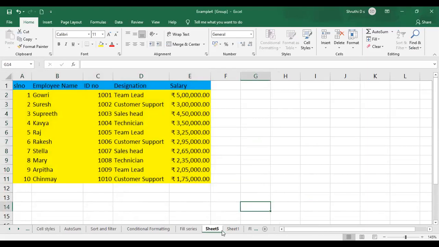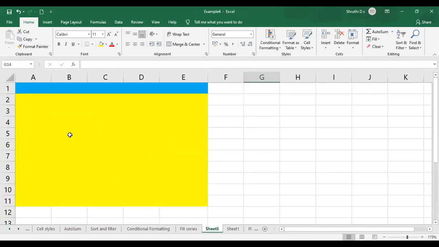Now go to the worksheet, that is your sheet 5. Only the formatting that I had applied to the table will be applied. So this is how you can achieve this across worksheet.